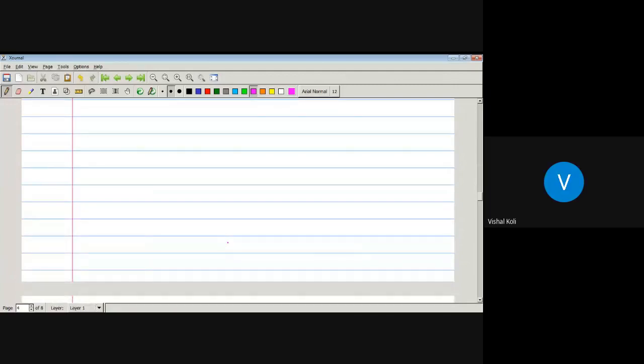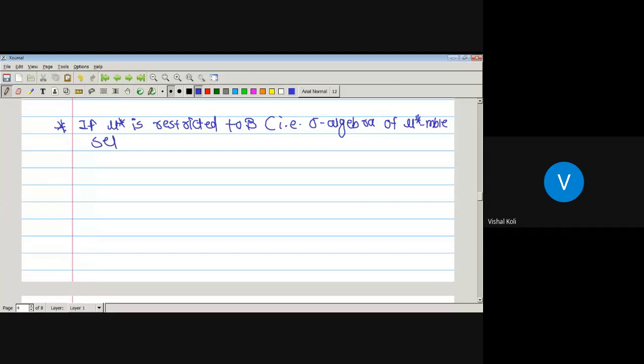Okay. Now the next result will be: if mu star is restricted to curly B, that is, the sigma algebra of mu star measurable sets, then mu bar, equal to mu star on curly B, is a measure on curly B. Here we have restricted our outer measure to the set of all the measurable sets.